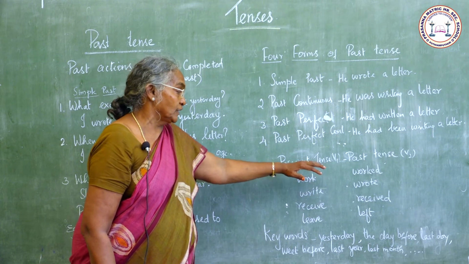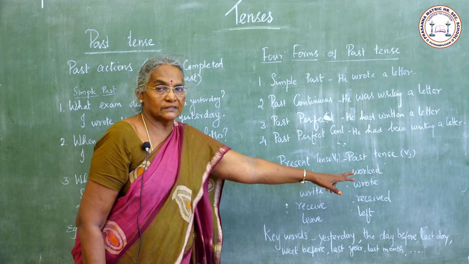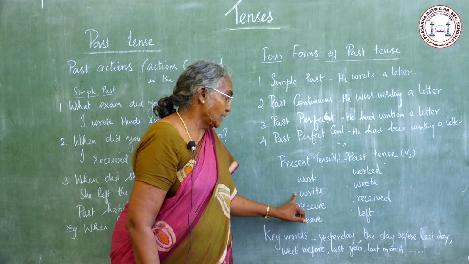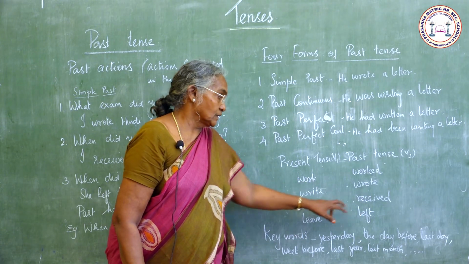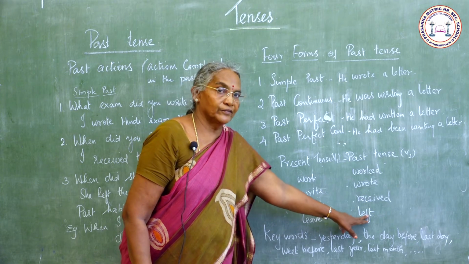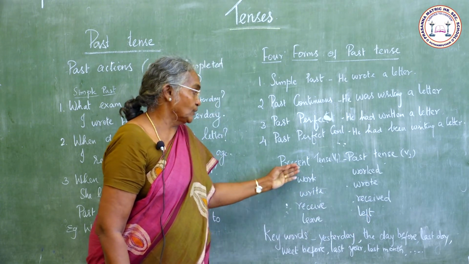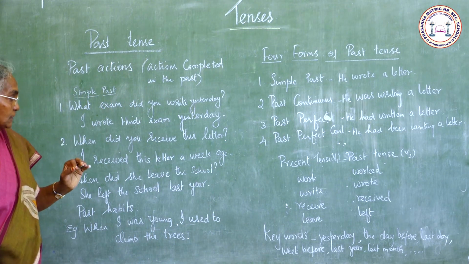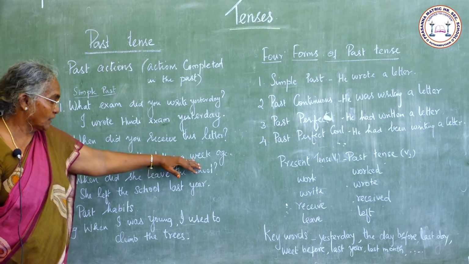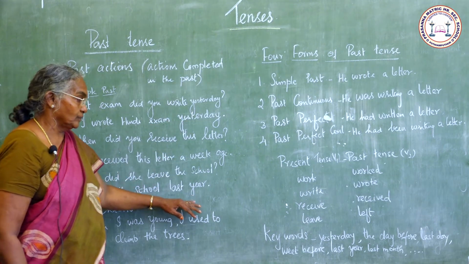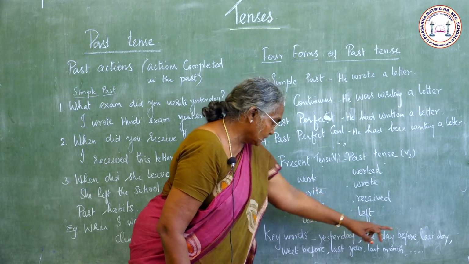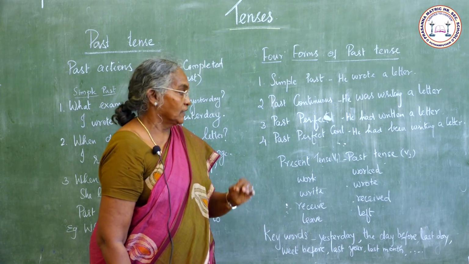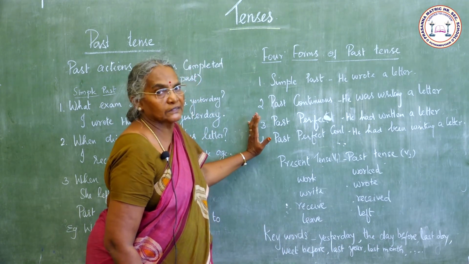Now let us see some present tenses and past tenses. Present tenses we refer to as V1 and past tense we refer to as V2. Work, worked. Write, wrote. Receive, received. Leave, left. You can learn many more present verbs and past verbs. Now we shall come to know what the key words are: yesterday, a week ago, last year, the day before, last day, last month. These are some of the key words. When these words come in a sentence, we use past tense alone.